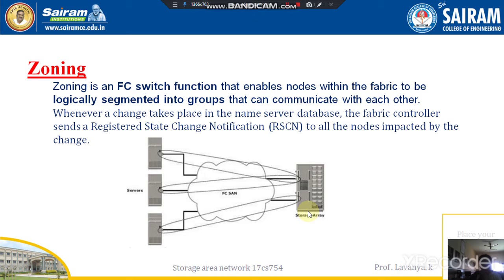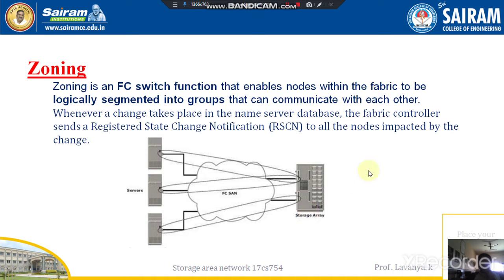Zoning also helps to limit the number of state change notifications in the network. In the presence of zoning, the fabric sends the change notification only to those nodes in a zone where the change has occurred. This is the zoning mechanism.